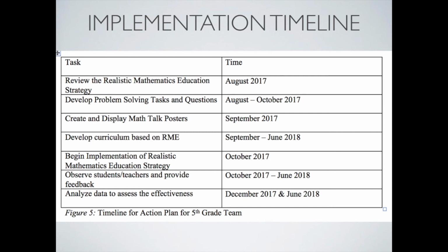We should also work on creating Math Talk posters to help encourage positive, respectful communication throughout our classrooms. Once problem-solving questions are created, the 5th grade team should create a 5th grade problem-solving curriculum. Once the curriculum has been practiced, teachers should observe their students to assess how they are responding to the new curriculum. Teachers should also observe other teachers to see how they are implementing the new strategies in the classroom and provide feedback.